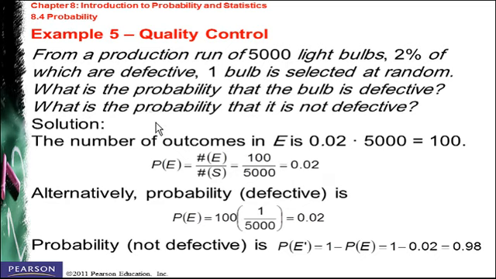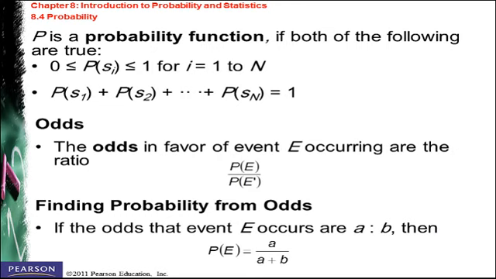The second question is asking you, what's the probability that it is not defective? So if E is the event of having a defective bulb, then E complement is the event of having a non-defective bulb. So the probability of E complement is equal to 1 minus the probability of E, which is equal to 1 minus 0.02, and the result is going to be 0.98. And it makes sense.